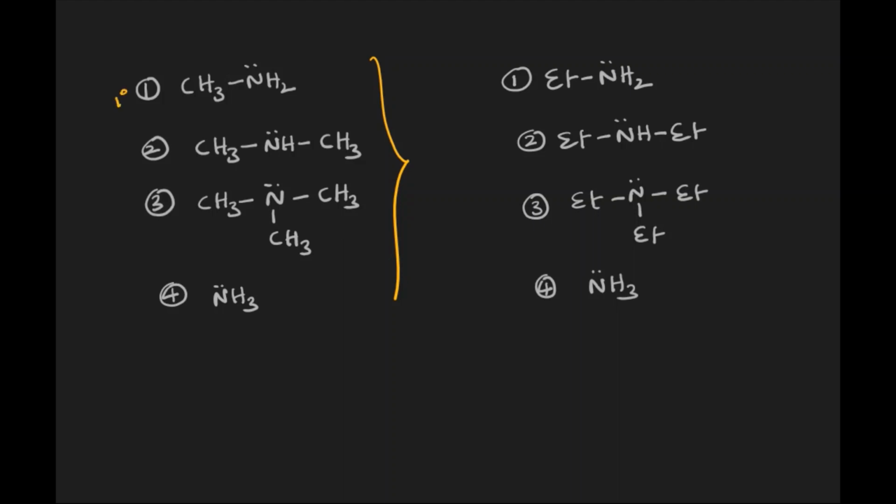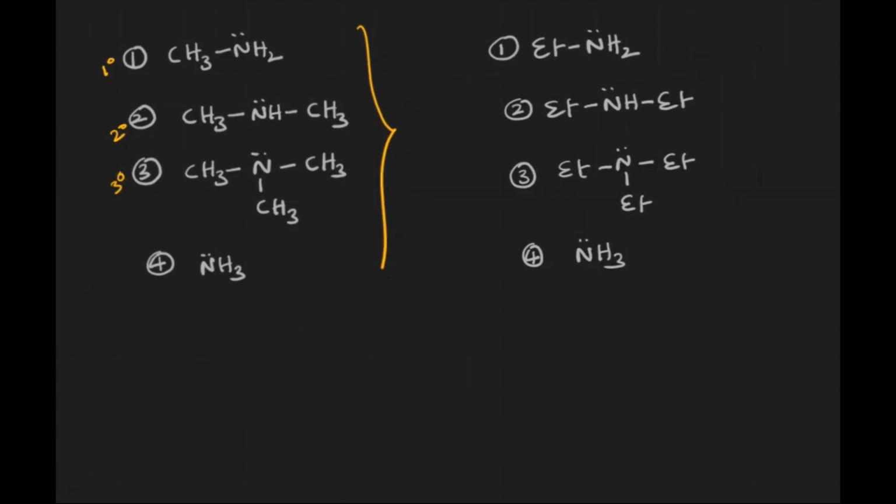Now the first is primary, secondary, tertiary, and ammonia. In the polar solvent, it's always secondary that is greater. But with the methyl group alone, primary is greater than tertiary, followed by ammonia. But if you consider any groups apart from the methyl group, the order is secondary first, then tertiary, then primary, then NH3. That is the basic nature of amines in polar and non-polar solvents.